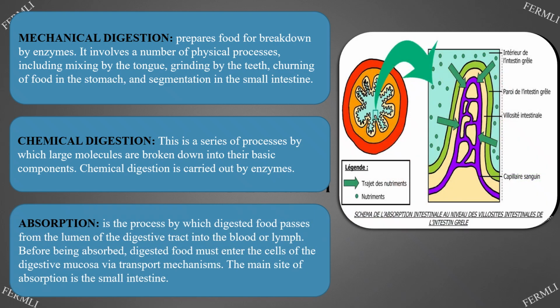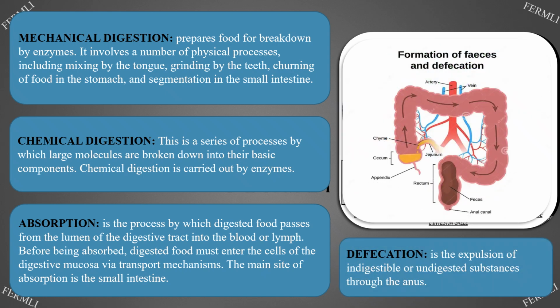Absorption is the process by which digested food passes from the lumen of the digestive tract into the blood or lymph. Before being absorbed, digested food must enter the cells of the digestive mucosa via transport mechanisms. The main site of absorption is the small intestine. Defecation is the expulsion of indigestible or undigested substances through the anus.